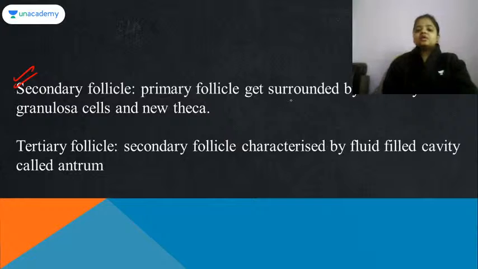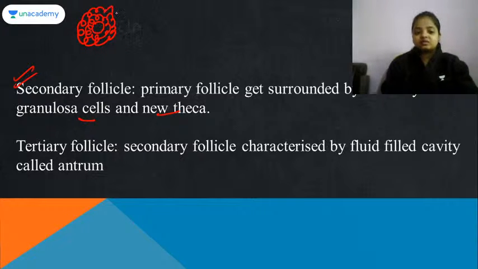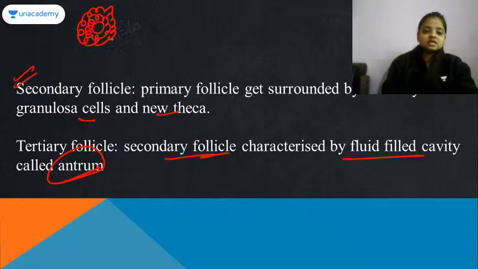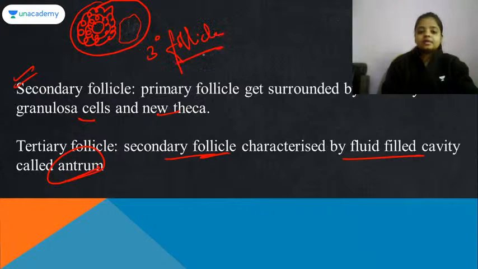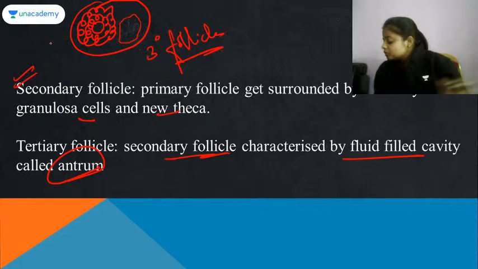Secondary follicle: primary follicle gets surrounded by more layers of granulosa cell and theca. तो primary follicle, उसके ऊपर ही granulosa cell की layer थी और उसके ऊपर layers आ गई. It has formed the secondary follicle. ठीक है. Now tertiary follicle, that is secondary follicle characterized by the fluid filled antrum. ठीक है, तो ये secondary follicle बन गई. Secondary follicle के इधर there will be the fluid filled cavity that will be called antrum. तो ये वाला जब structure बन जाएगा, that is you can identify easily the antrum, उसको हम बोलेंगे tertiary follicle. Fine.